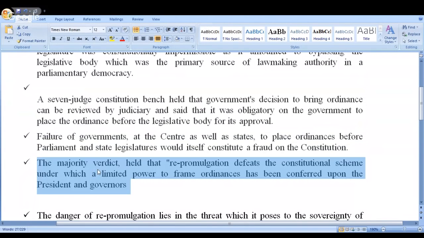The majority verdict held that repromulgation defeats the constitutional scheme under which a limited power to frame ordinances has been conferred on the president and the governor. Kindly remember this one. What do you mean by this statement?